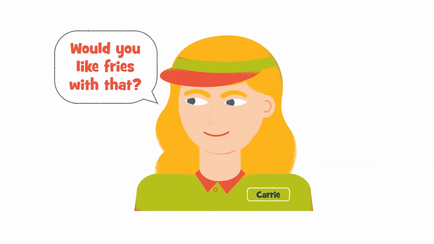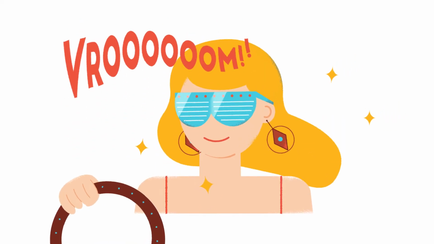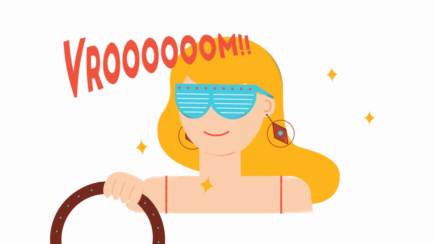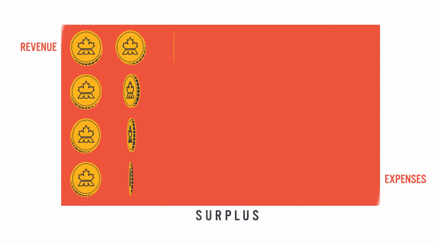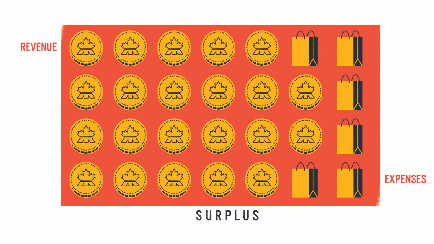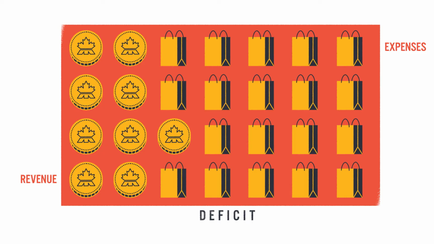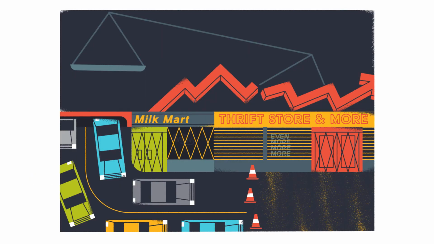Similarly, in your own life, you may earn revenue through a job. Although you may plan to have an equal amount of revenue or expenses, that is not always the case. A surplus occurs when you have more revenue than expenditures. This is when you earn more than you spend. On the other hand, a deficit happens when there are more expenditures than revenue. This is when you spend more than you earn.